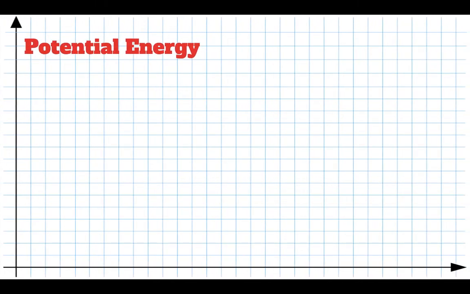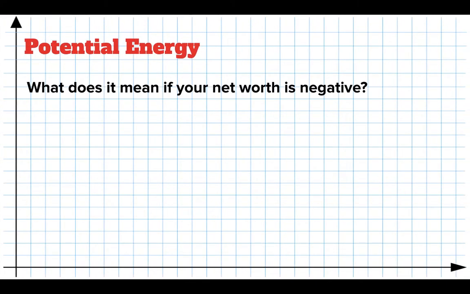All right, so a quick word about potential energy. If you find out that somebody's net worth is negative, what does that mean? Well, if your net worth is negative $300,000, it means you are in debt. You're trapped. You need $300,000 to pay back just to get back to being broke. So you have negative net worth, it means you are trapped. We would say you are bound or you are trapped.